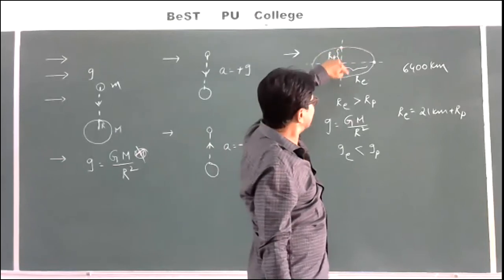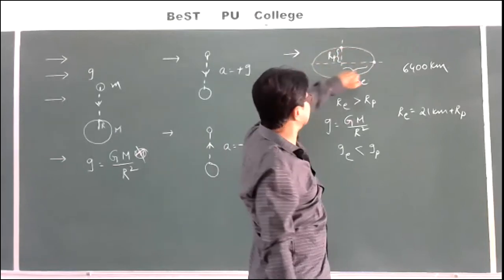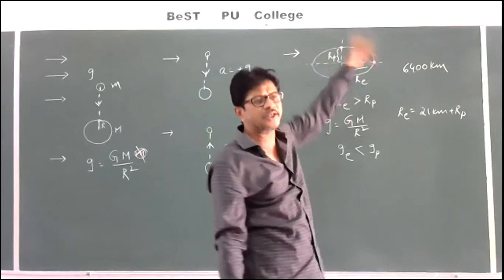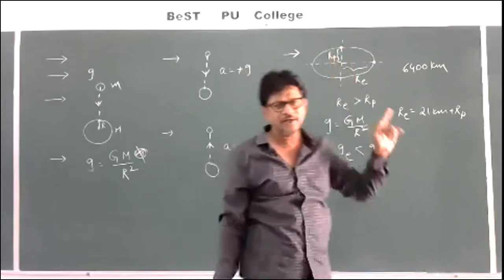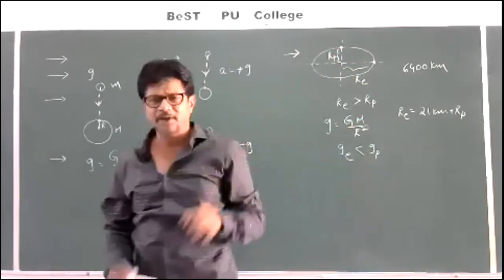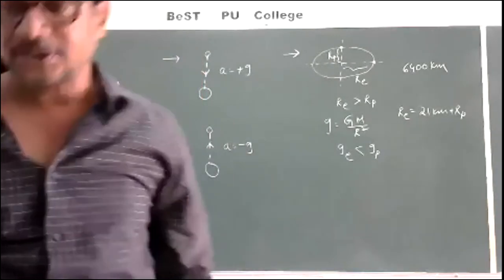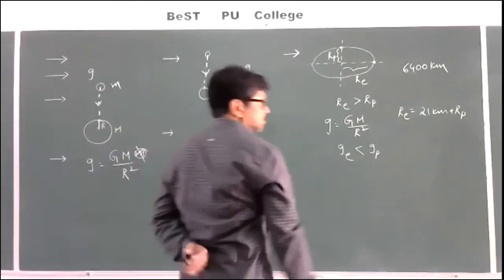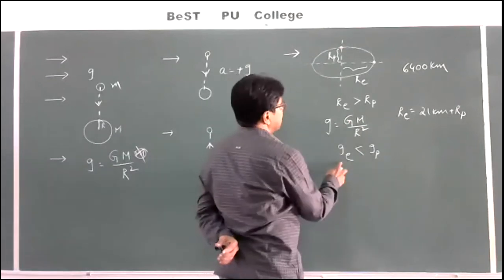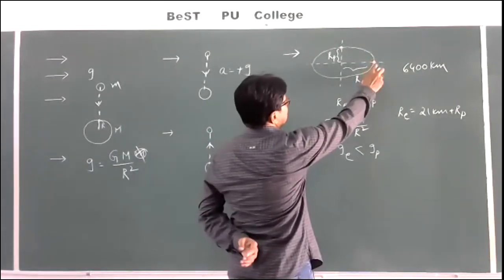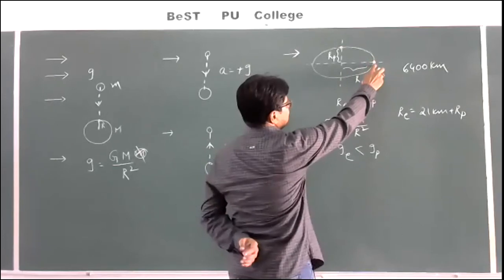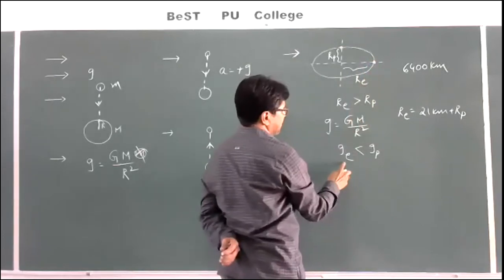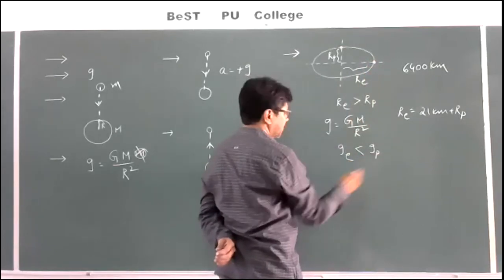That's why for all calculation purposes, we consider the shape of the earth to be spherical. But actually, it is not spherical; it is a geoid or oval shape. As we are saying, the acceleration due to gravity at the equatorial point is lesser than at the polar point.